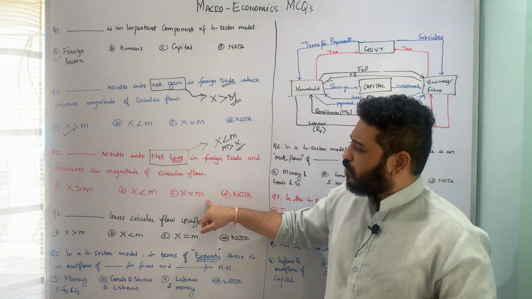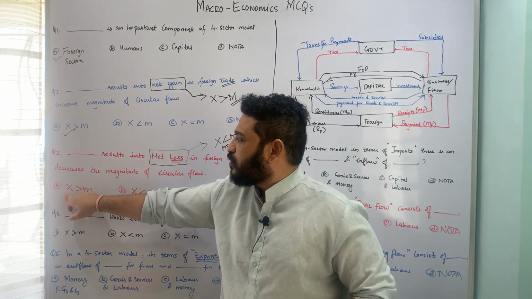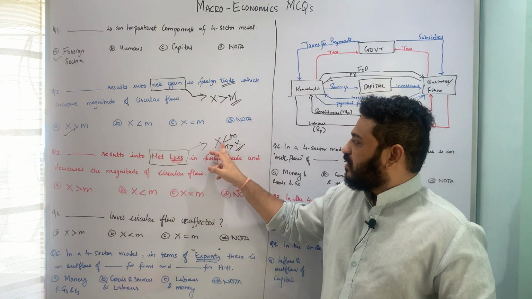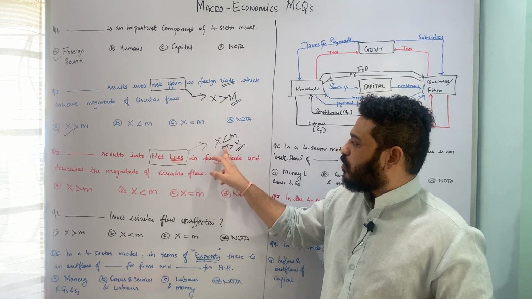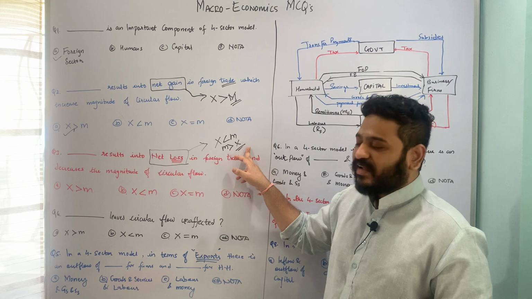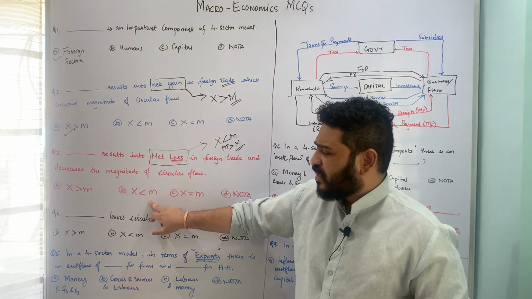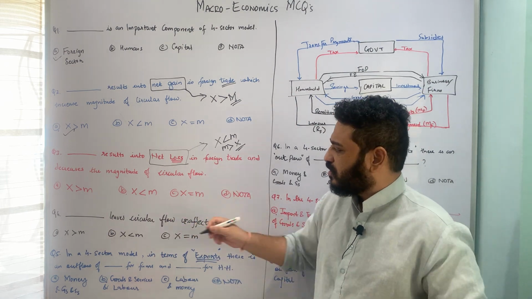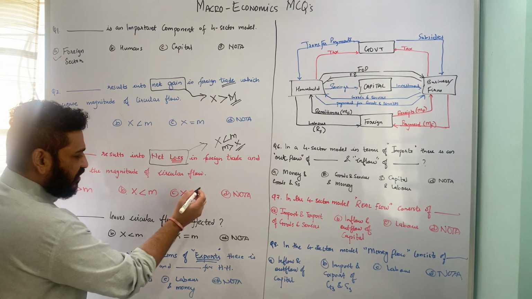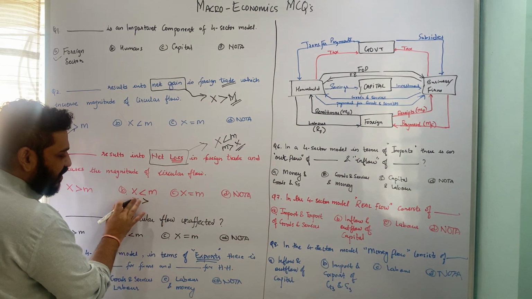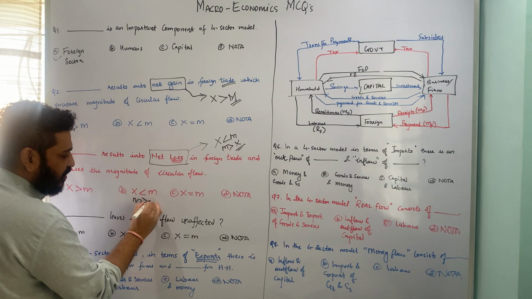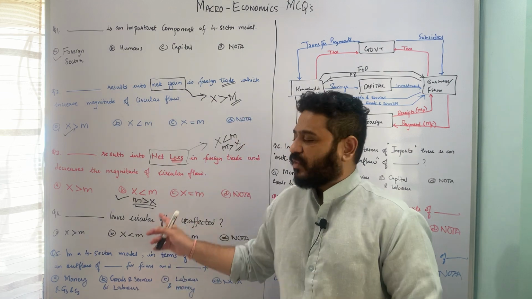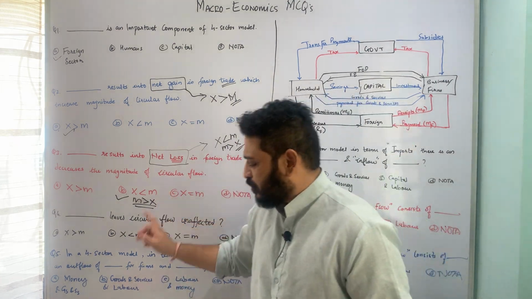Now let us look at the underlying options. The first is exports are greater than imports. That is not the condition we want. If at all there is loss, we want imports to be greater than exports, which is the second option, that is exports are less than imports. The third is exports are equal to imports, and none of the above. So this is true, and it can alternatively be written as imports are greater than exports. You have to pay attention to how the options are framed, so that will help you. So this is the correct answer.